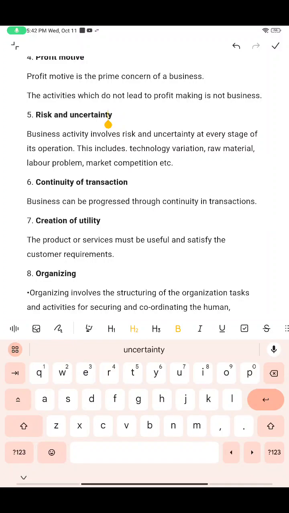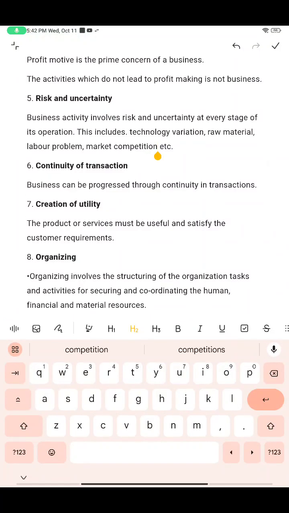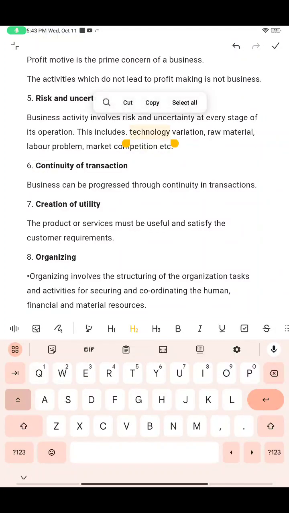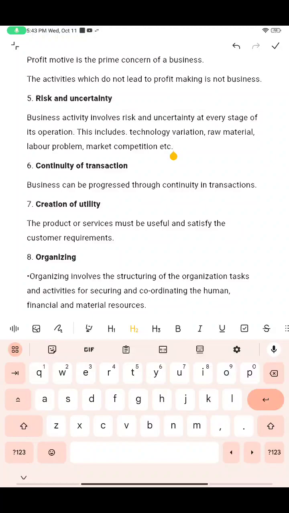This will include technology variation, raw material, labor problems, and market competition. I have talked only about the pen, its features and how people would react, but business will include all this: technology variation, raw material, labor problems, market competition, and many other things. Market competition is like people's feedback, you can say. Labor is the people who will work. Raw material, you know it, is the materials which you use for the preparation of a product.